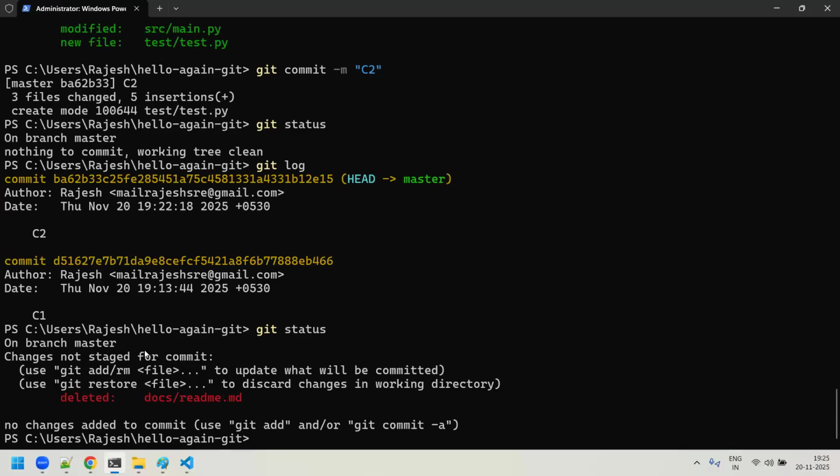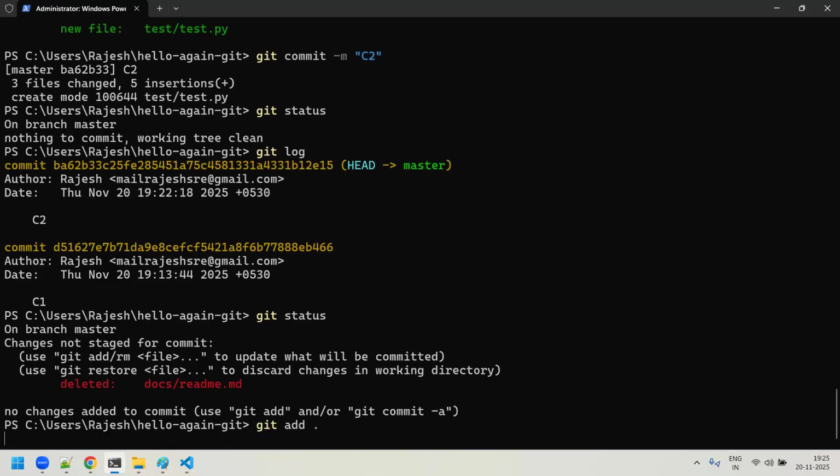Now, if you say, okay, I removed this directory, Rajesh, it is still there in my working tree. I have to move these changes to the staging area. How do you do it? You will just say git add dot. Good. Now, I want to commit it, so you'll say git commit -m. I think it is C3, right? Yeah, C3.